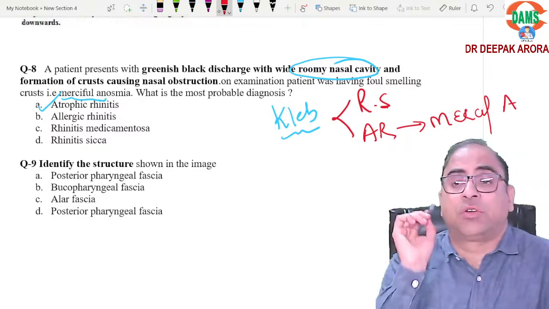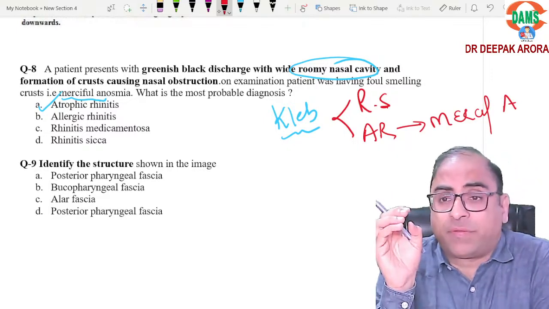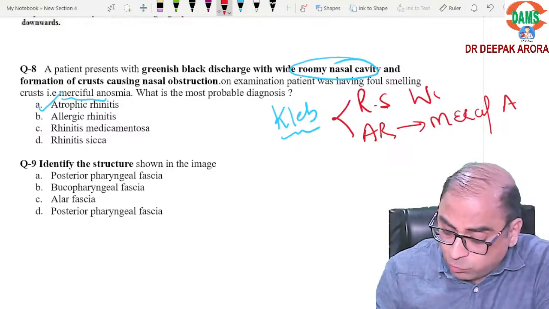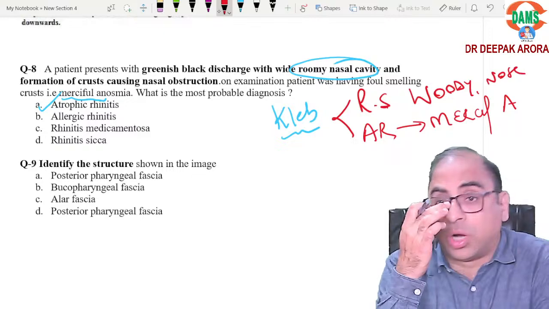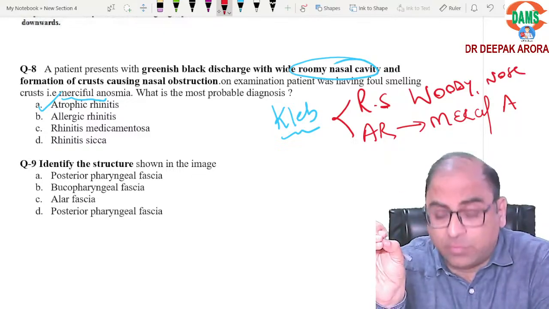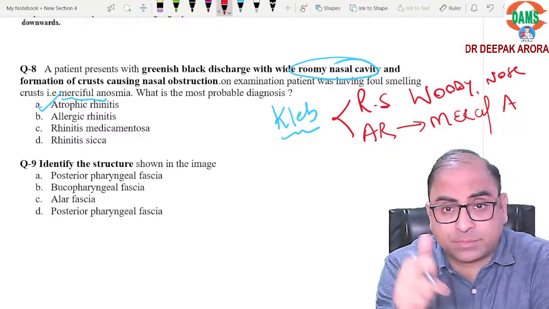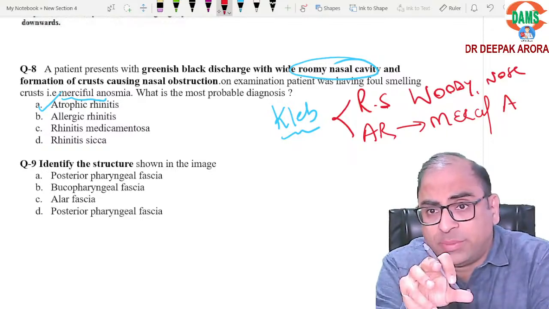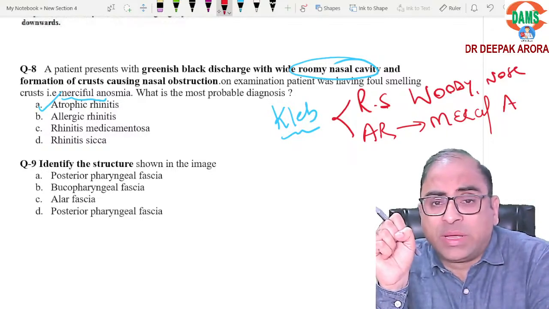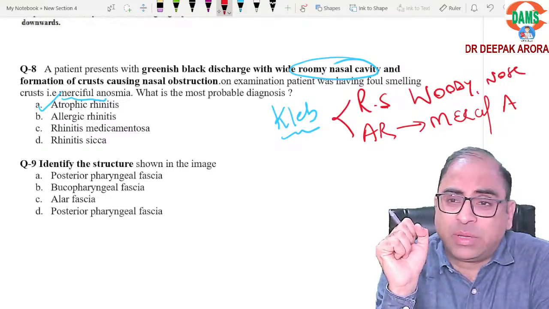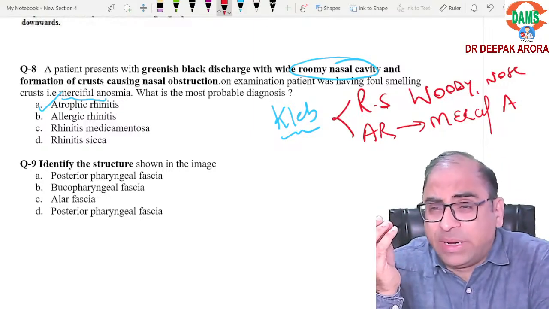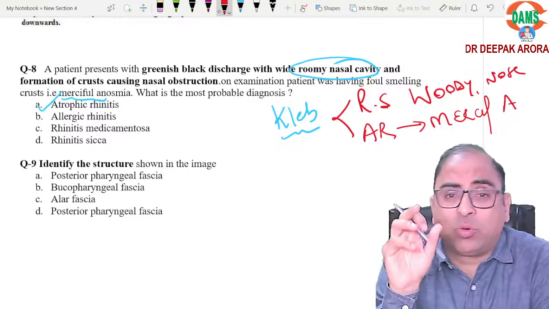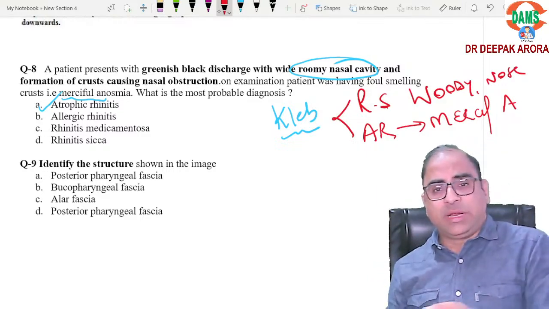If merciful anosmia is mentioned, that is atrophic rhinitis. If they mention woody nose, that goes in favor of rhinoscleroma. Woody nose, rhinoscleroma. Done. If I remove the words roomy cavity and merciful anosmia, and add woody nose and very foul smell like carpenter's glue, I will be going in favor of rhinoscleroma. Is it clear?